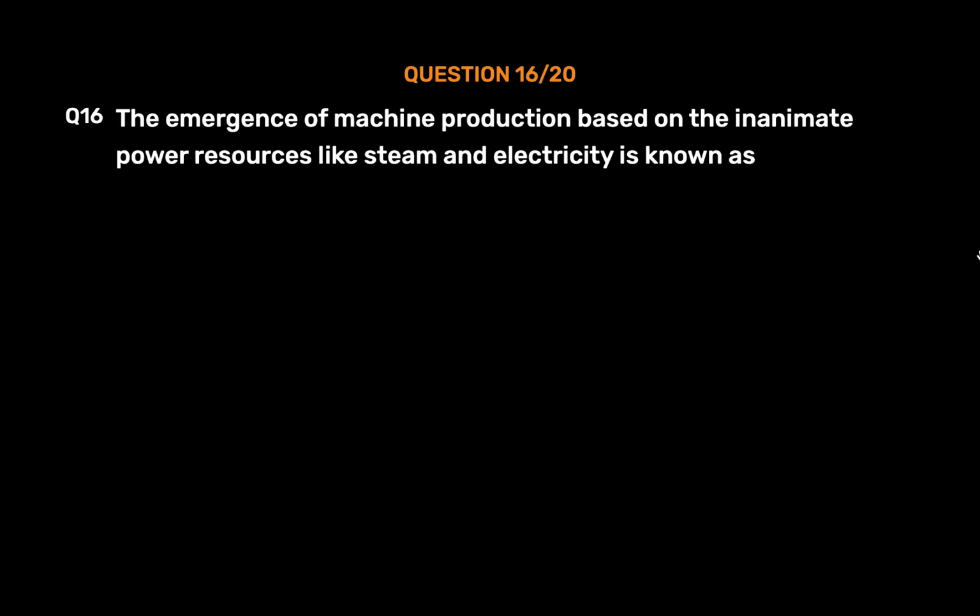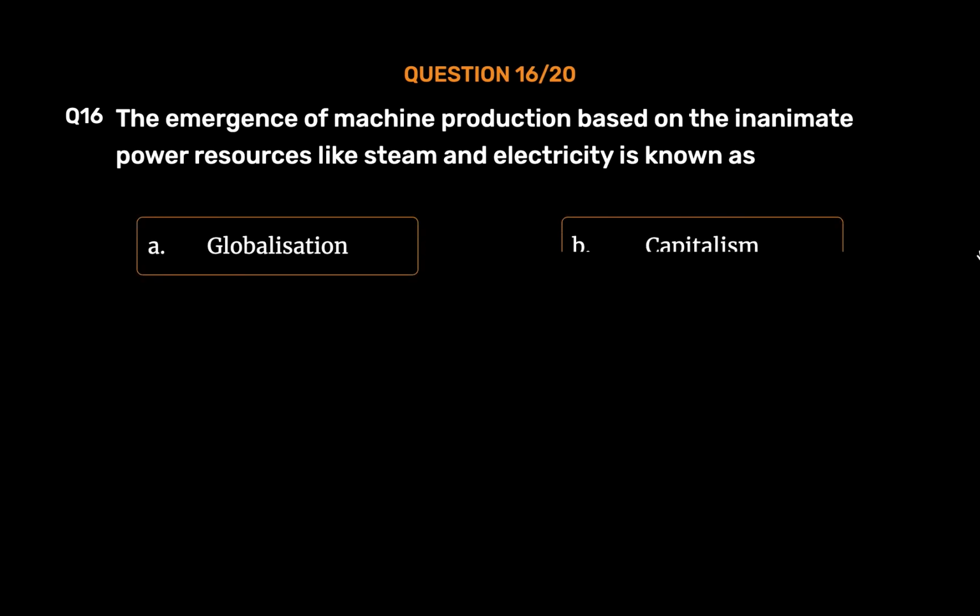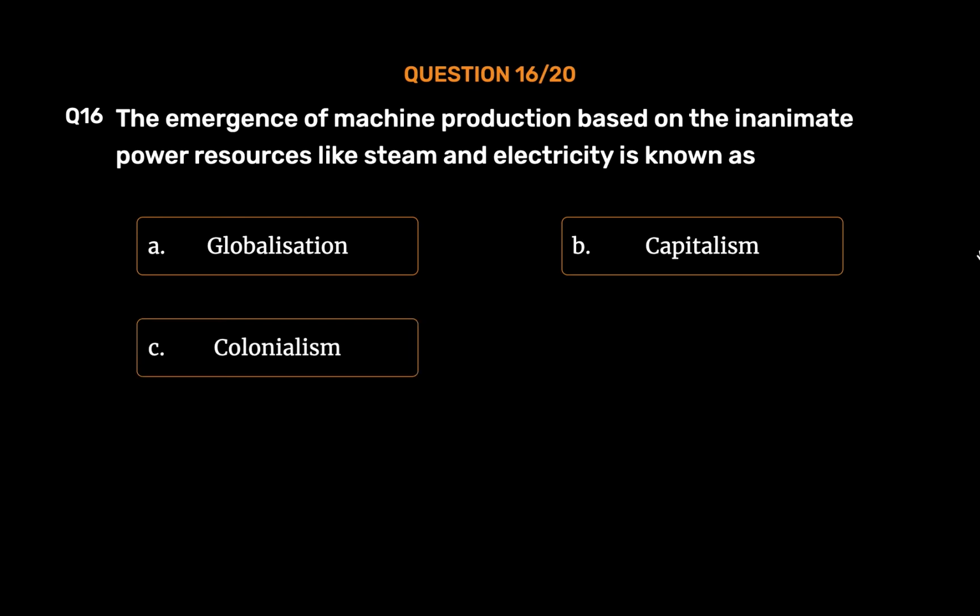Question number 16. The emergence of machine production based on inanimate power resources like steam and electricity is known as Option A. Globalization. Option B. Capitalism. Option C. Colonialism. Option D. Industrialization. The correct answer is Option D. Industrialization.